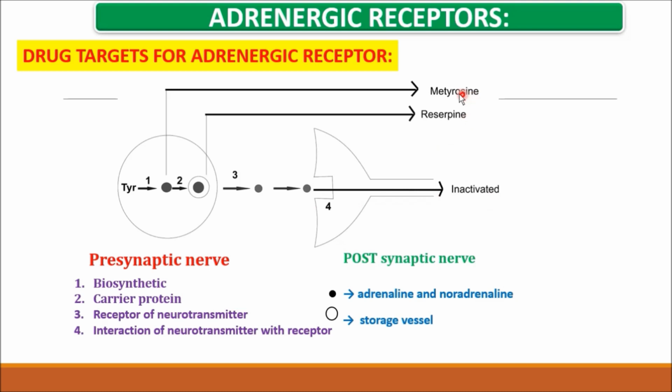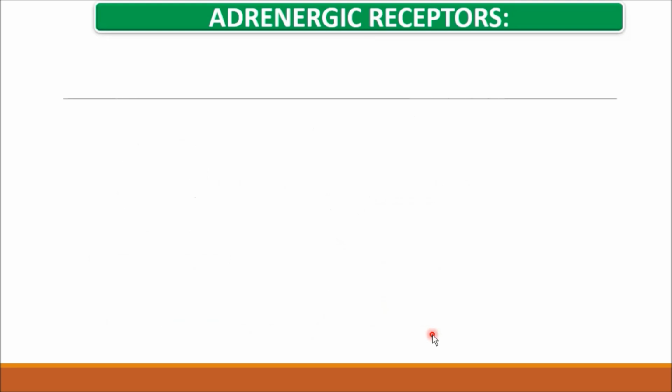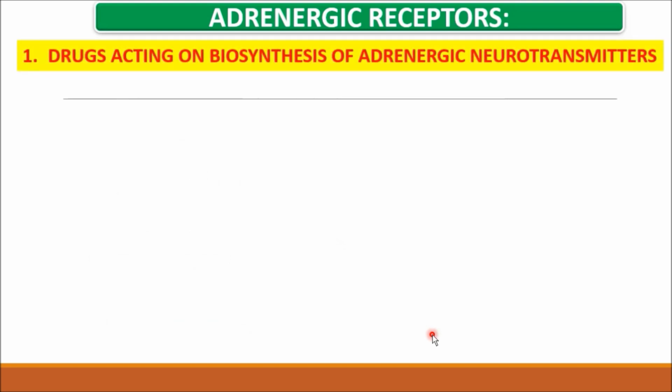So scientists prepared drugs: metyrosine, which acts on the biosynthesis of adrenaline or noradrenaline, whereas reserpine attacks the storage vesicle of the neurotransmitter. So let's see the drugs acting on the biosynthesis of adrenergic neurotransmitters.